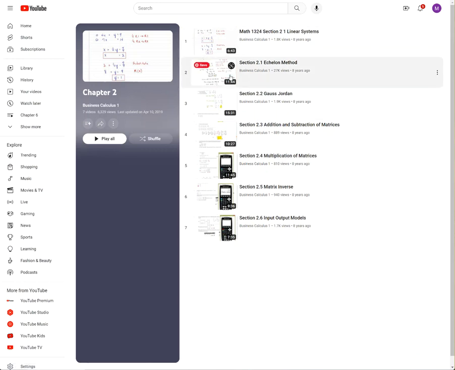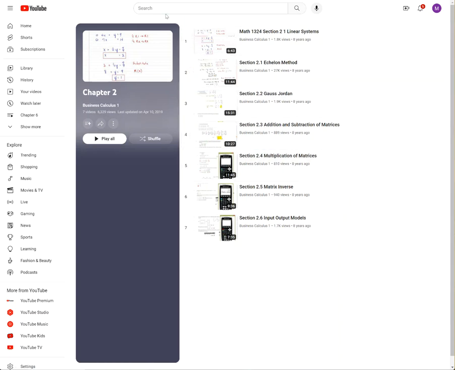Now 2.1 has 2 parts, I think it must have cut off. But most of them are not really long. You can see down here we have 9 minutes, 7 minutes, and when we're using the calculator, I've got a calculator emulator in there showing you the buttons to push. So the video has the lecture notes, and I'm going through those lecture notes and those problems in the video. That should get you ready to do the homework.